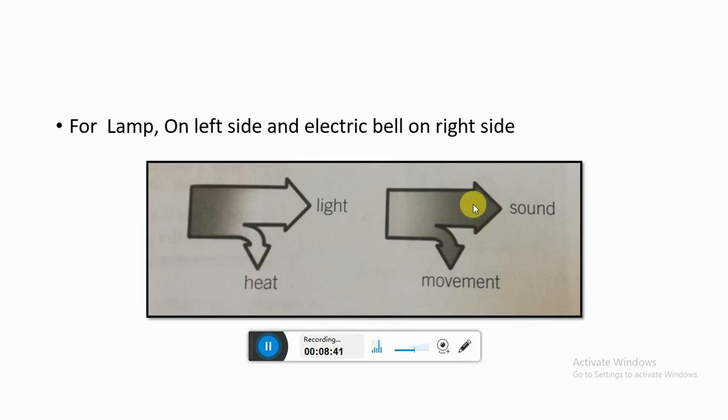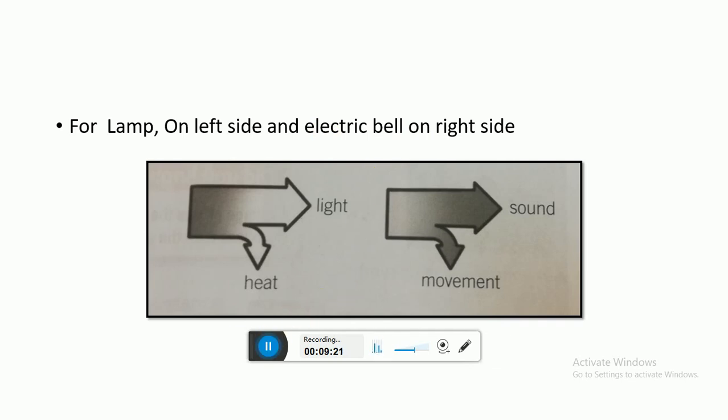On the right side is the diagram related to the bell, and you know an electric bell produces sound, so this sound is the main energy produced through electrical energy. And here is the movement of the bell, because the vibrations in a bell produce sound, and sound is produced due to vibration. So this movement is actually the loss of energy in the case of the electric bell.